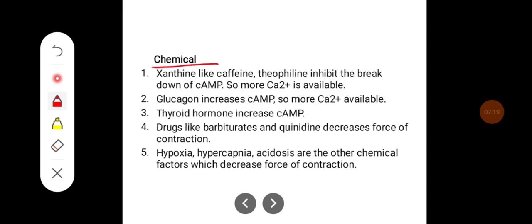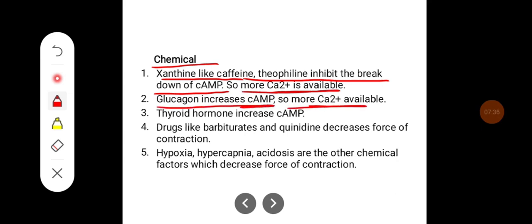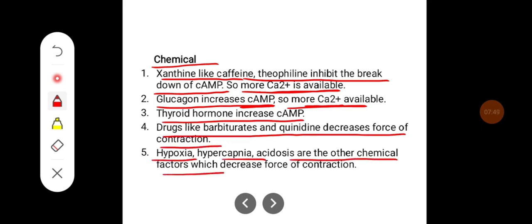Chemical substances like xanthine-like substances such as caffeine and theophylline inhibit the breakdown of cyclic AMP, so they help in more accumulation of calcium inside the cell. Glucagon increases cyclic AMP levels and hence the calcium levels. Thyroid hormone also increases cyclic AMP. Drugs like barbiturates and quinidine increase the force of contraction. Hypoxia, hypercapnia, and acidosis are the other chemical factors which decrease the force